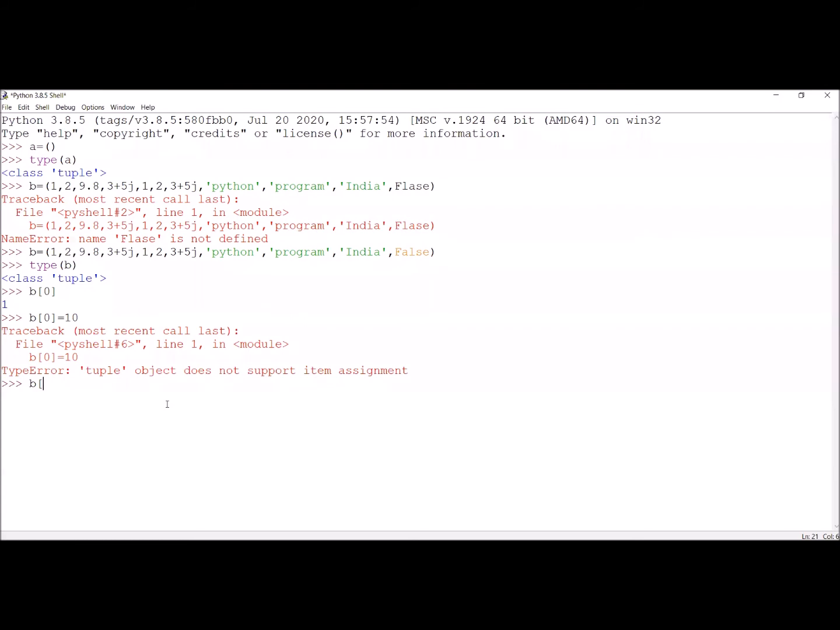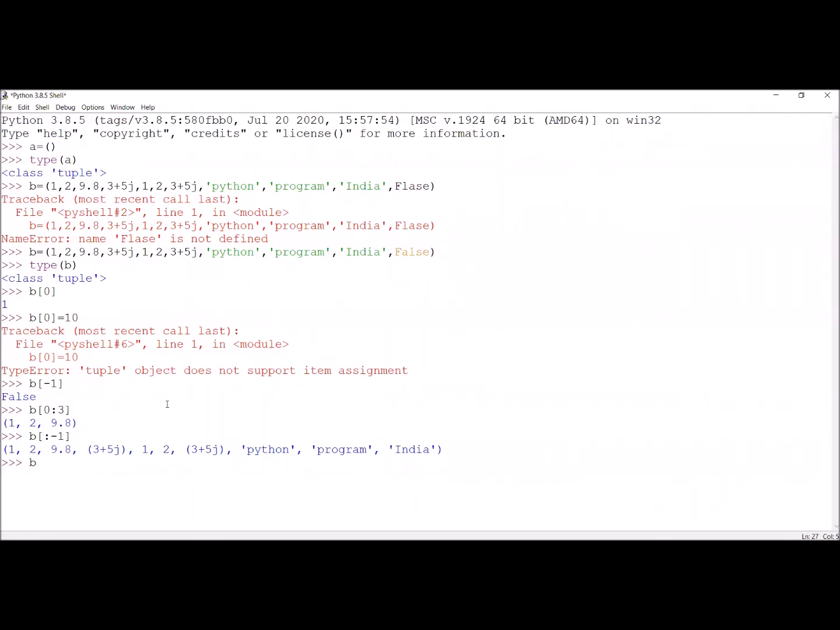As we have already discussed, when I give the B of -1, it will give the last element. So the last element is false. Now the index slicing, so when I am giving 0 to 3, the elements starting from index 0, 1, 2, first three values 1, 2, 9.8 will be printed. Yes, so I can give now from 3 to -2. I want all the elements, but I don't want the last element. So the last element false is not appearing.